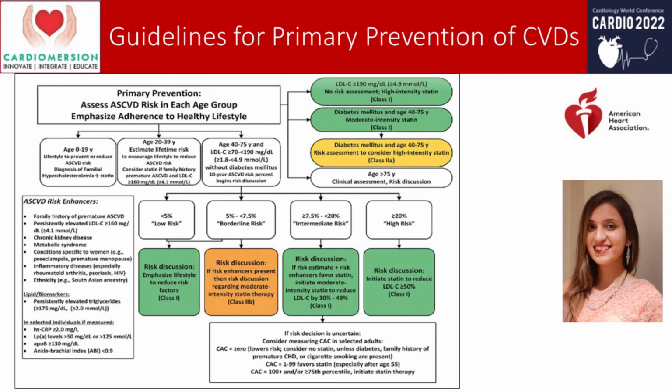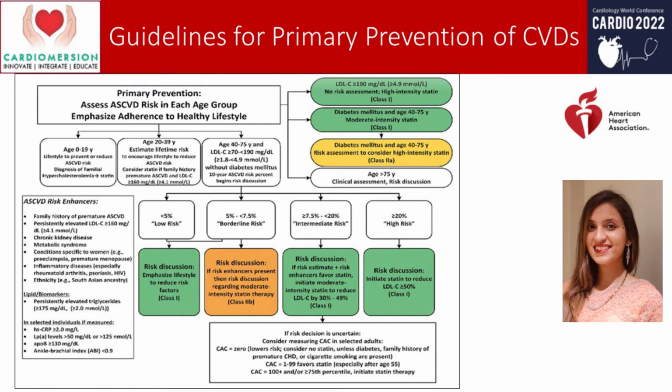For the age group of 40 to 75 years, if LDL cholesterol is between 70 to 190 mg per deciliter without the presence of diabetes, a 10-year CVD risk person begins this discussion. So, in this, if a low risk is present, that is less than 5%, then emphasize on the lifestyle modifications to reduce risk factors. In borderline risk, discussion should be there if risk enhancers are present, like presence of renal failure or other risk factors, risk enhancers, then moderate statin therapy can be considered.